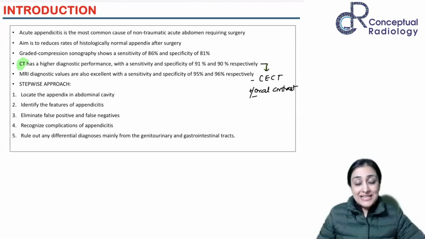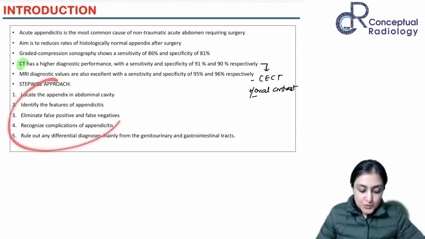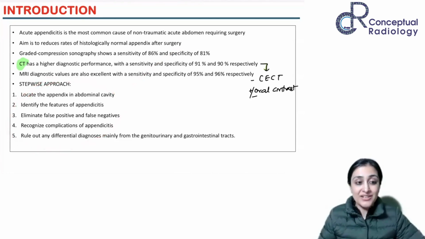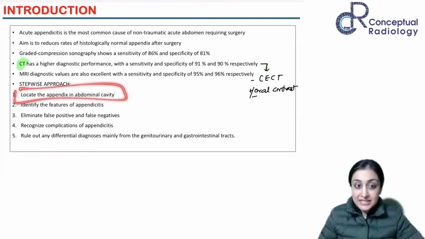MRI also uses very routine sequences. You're going to do T1, T2. You'll try to make it as fast as possible, because most of the times it's going to be a pregnant woman that you're imaging, right? So this is the whole point of all appendiceal pathologies. Mainly, we're going to be talking about 5 features, 5 steps. The first step is to locate the appendix.